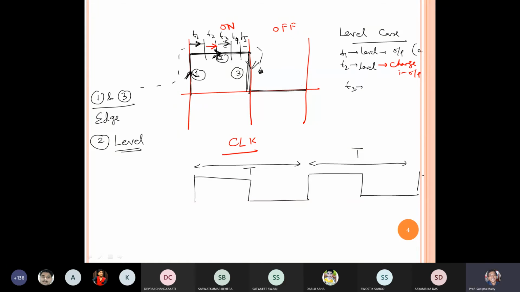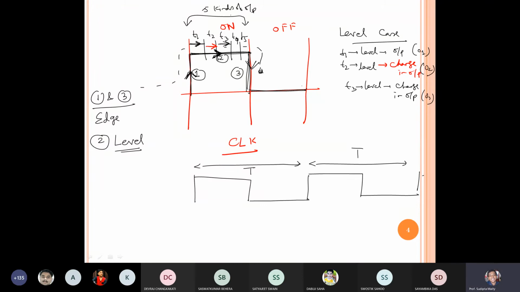Suppose this is output 1, this is output 2, again it is level trigger, then change in output. Suppose it is output 3. In this way, how many possible outputs may we get? 5 kinds of output. Agree, yes or no? Because we have segregated this pulse into 5 sequences. Clear?